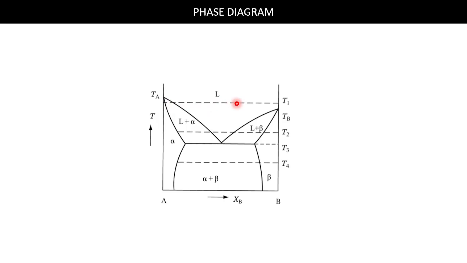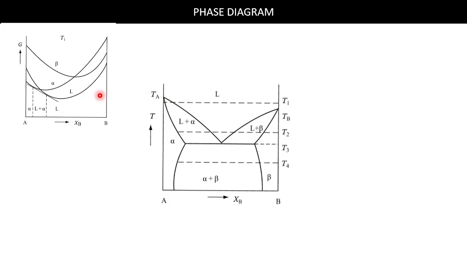So you can see there is an alpha phase, there is a liquid plus alpha phase stable, and there is a liquid stable. In this temperature there is no beta phase stable. That means the Gibbs free energy of beta phase is way higher than the alpha and liquid phase, which can be shown here, right?